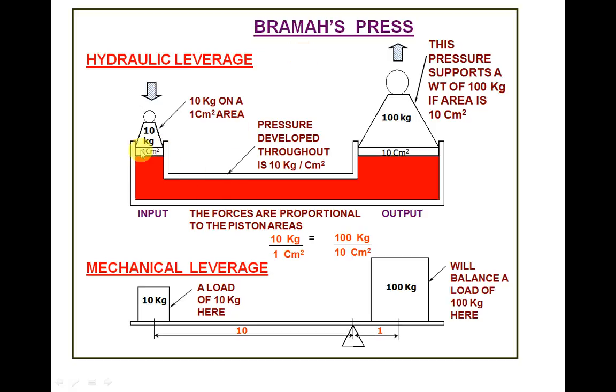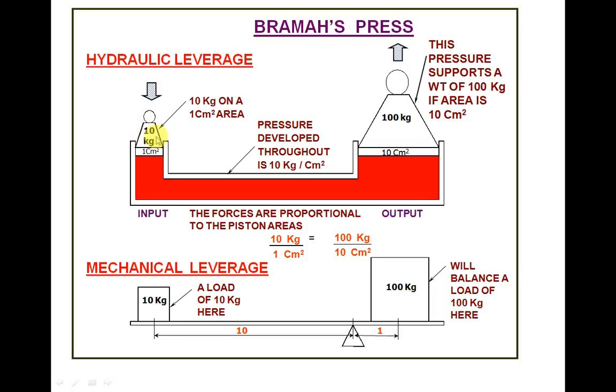But here, the pressure is constant. For balancing this, the moment should be equal. Here the pressure will be equal because it is in a confined region. Suppose here 10 kg on a 1 centimeter square area. When we put 10 kg mass over a 1 centimeter square area, how much weight will it balance for a 10 centimeter square area? Let us see.